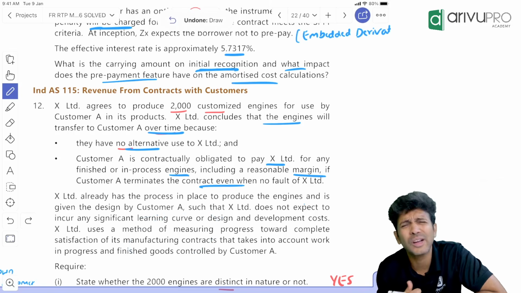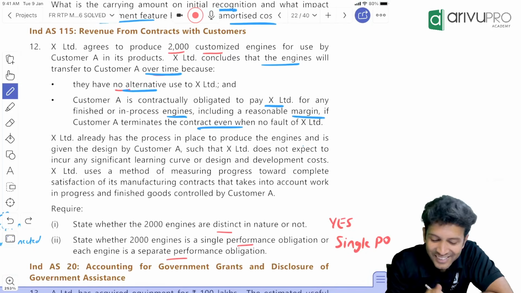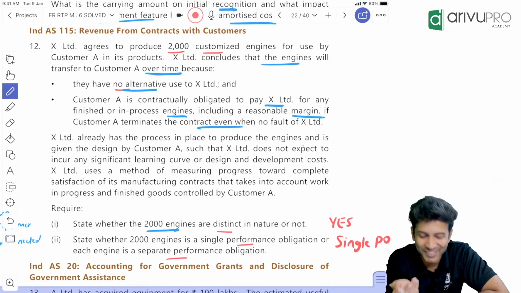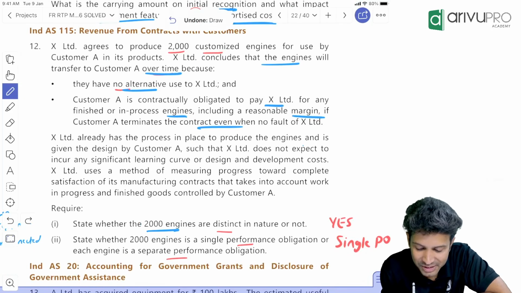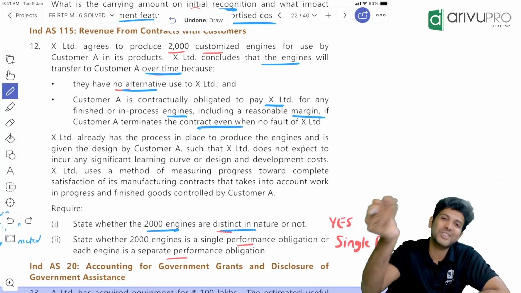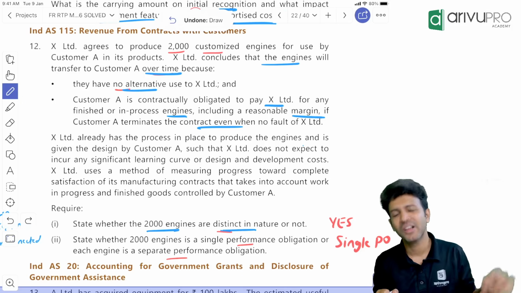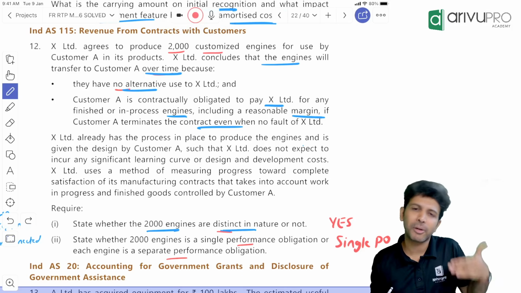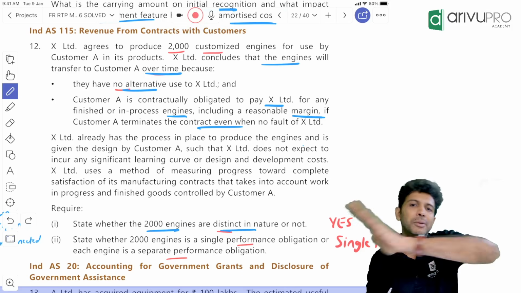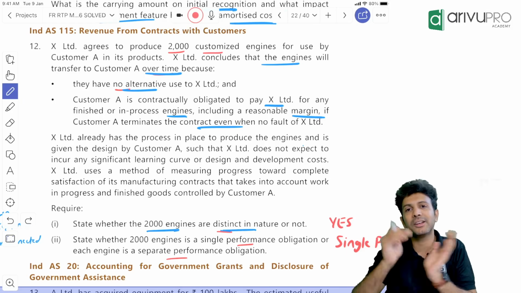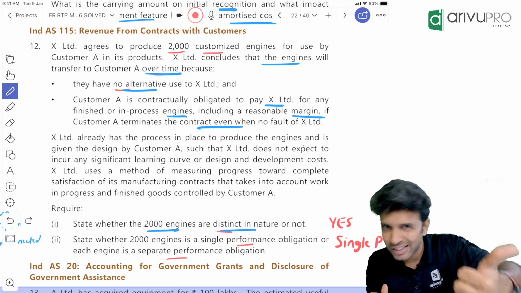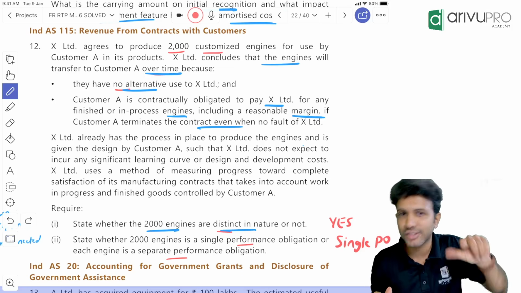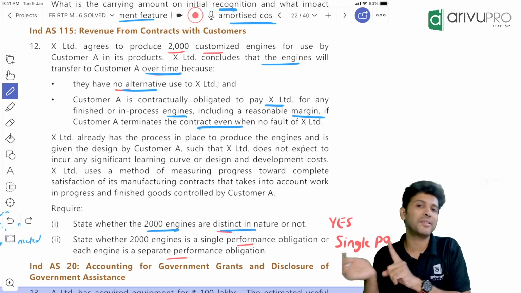Okay, all this looks like given information. What are we supposed to do? State whether 2000, look at this requirement. State whether that 2000 engines are distinct or not. The question is on distinct performance obligation. This is the definition: performance obligation means it's a promise made by the entity to the customer to transfer a distinct good or service or a series of distinct goods or services which are similar or have the same transfer pattern.